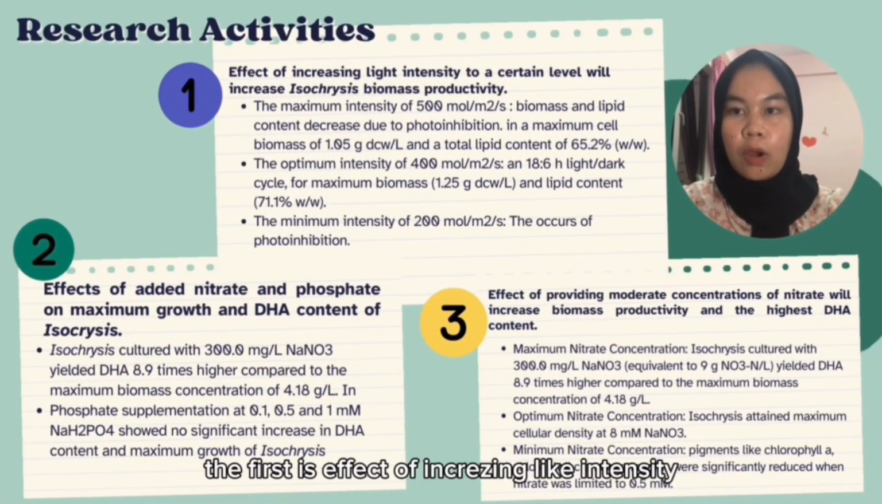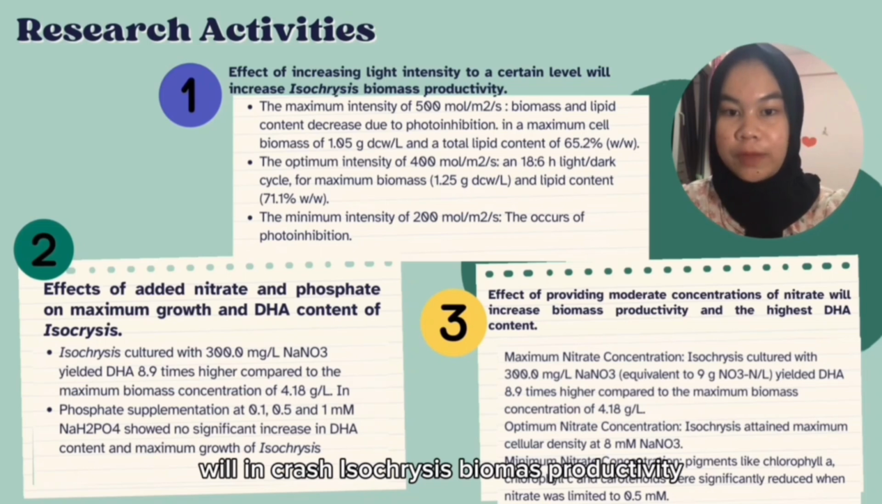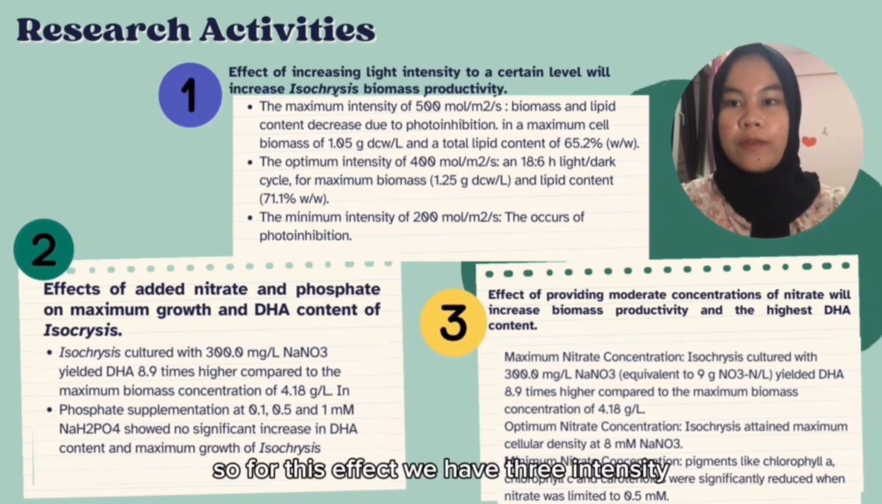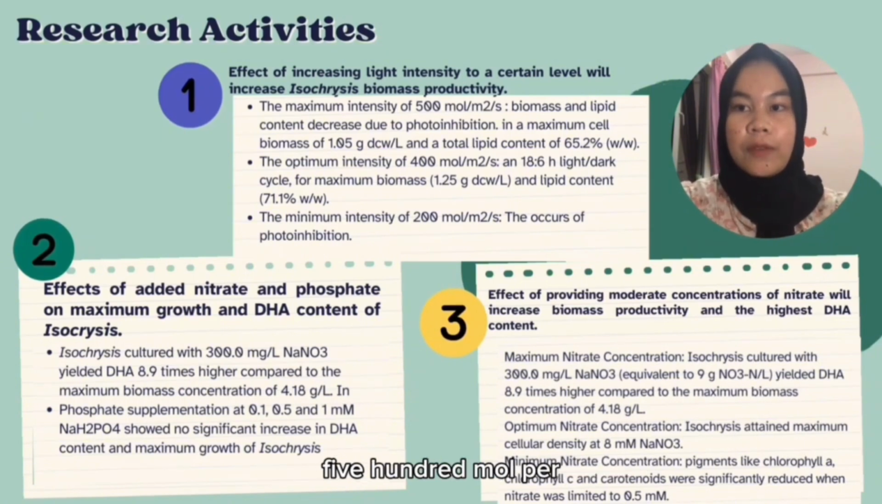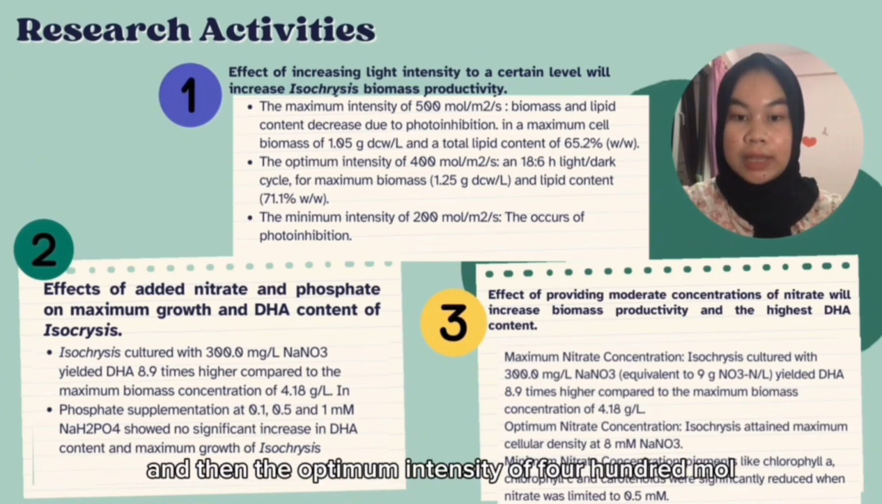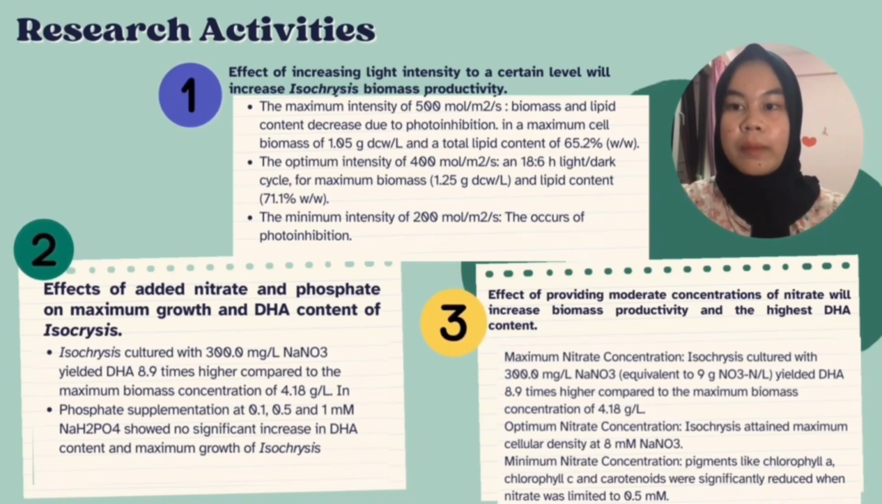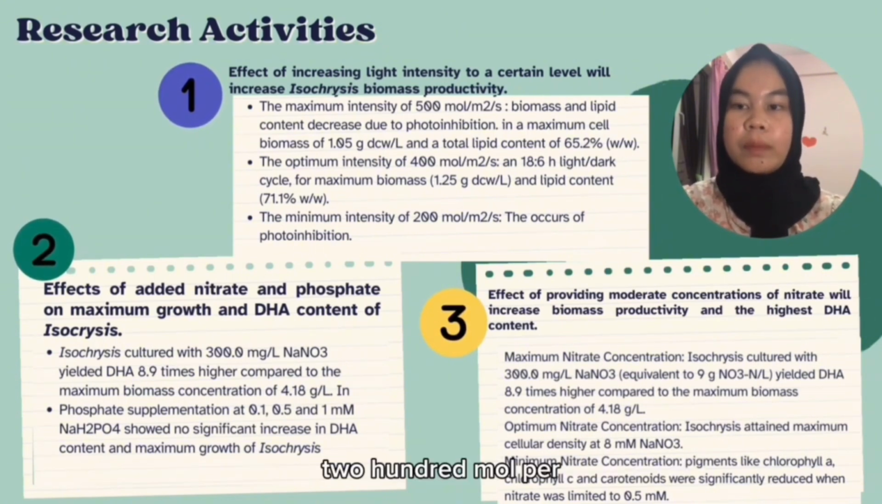For our research activity, we have 3 effects. The first is the effect that increasing light intensity to a certain level will increase isochrysis biomass productivity. For this effect, we have 3 intensities. The first is the maximum intensity of 500 mole per meter square per second, then the optimum intensity of 400 mole per meter square per second, and the last one, the minimum intensity of 200 mole per meter square per second.